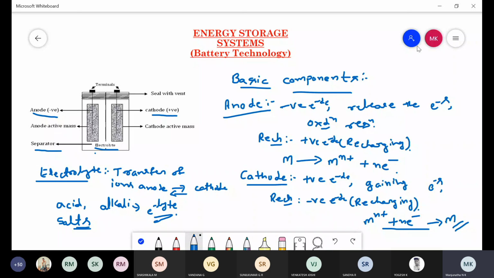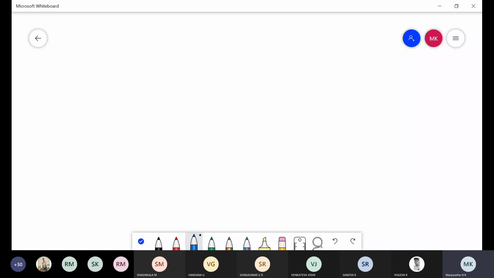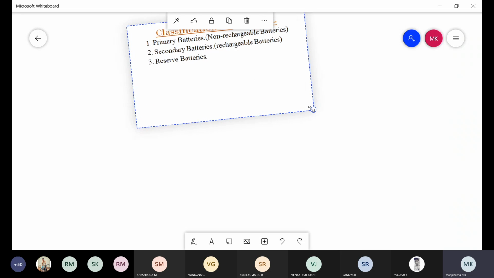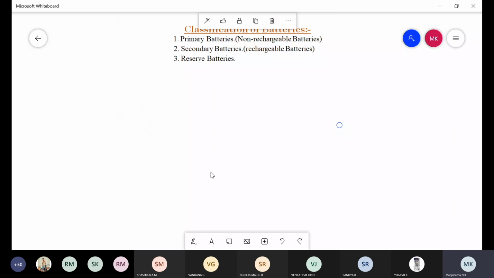So after these basic components, coming to the next topic, that is classification of batteries. Generally, batteries are classified into three types. One is primary batteries, another one is secondary batteries, and another one is non-rechargeable reserve batteries. These are the three types of batteries.